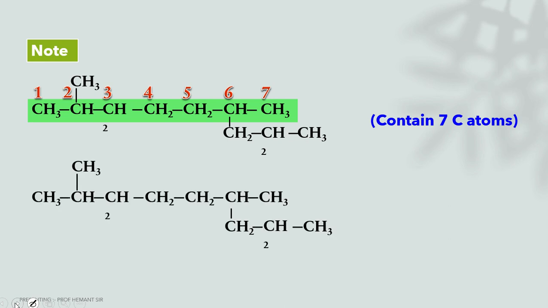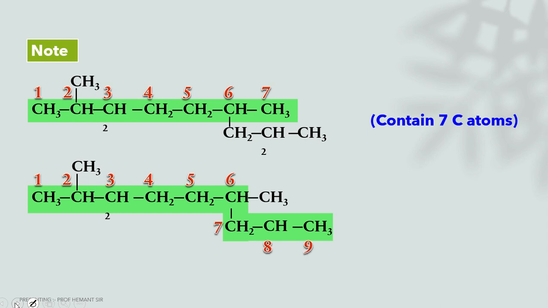Let's see the same example and how to count the exact carbon atom chain. If you go this way, how many carbon atoms will you find? 4, 5, 6, 7, 8, 9.